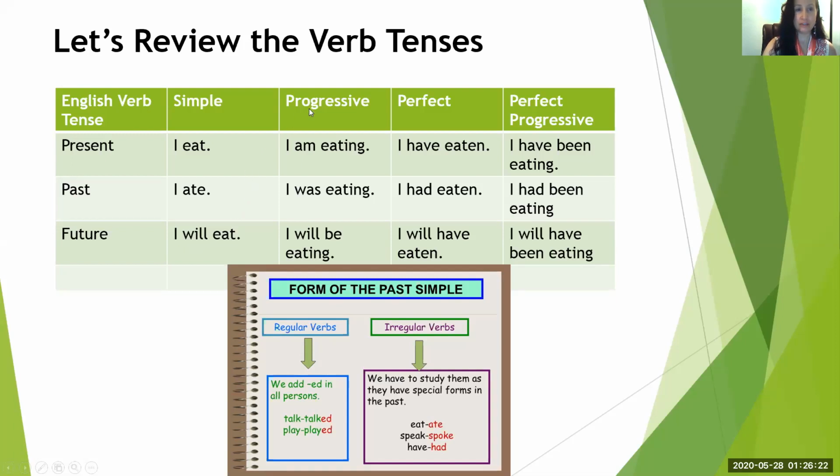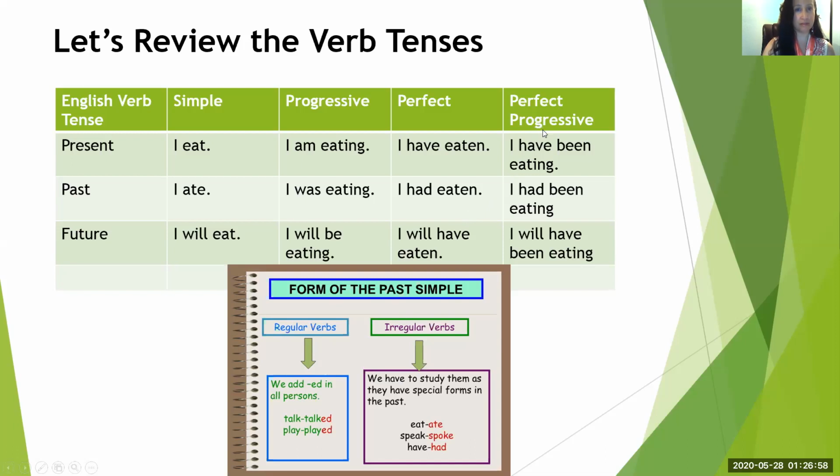In the progressive present tense, I am eating. Progressive past tense, I was eating. In the progressive future tense, I will be eating. In the perfect present tense, I have eaten. In the perfect past tense, I had eaten. Perfect future tense, I will have eaten.